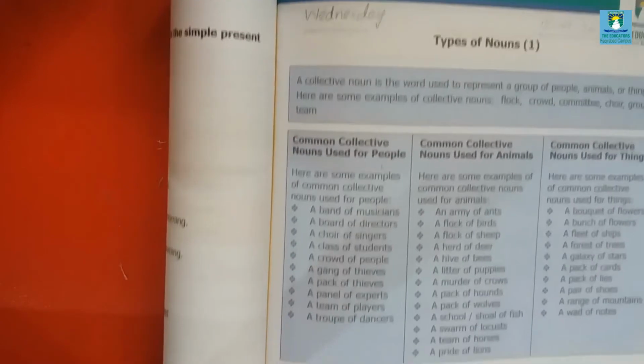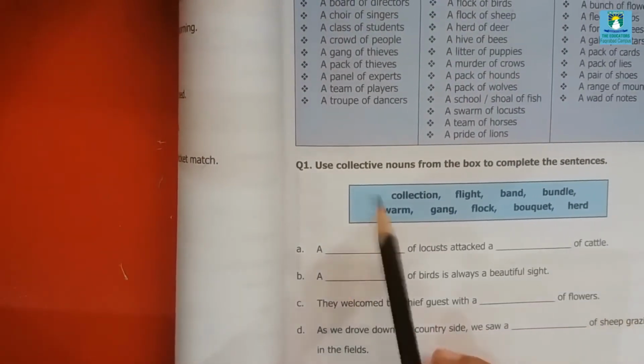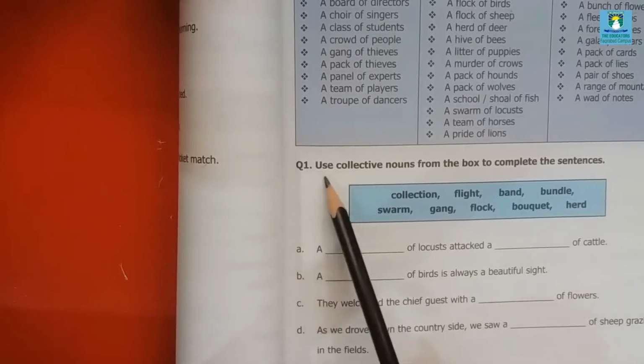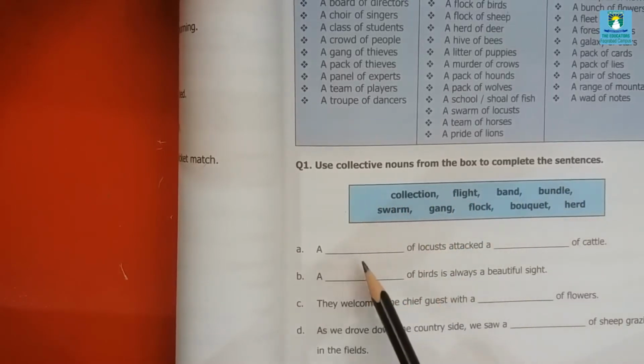So today we will do some exercise work related to collective nouns. Question number 1: use collective nouns from the box to complete the sentences. In the box we have some collective nouns and we have to write them in the correct sentence.